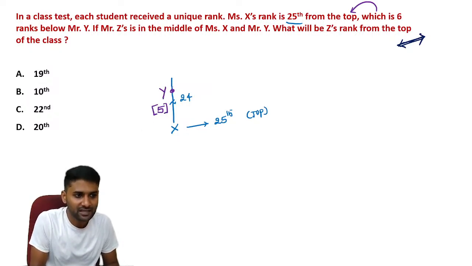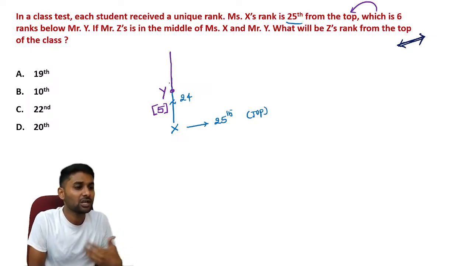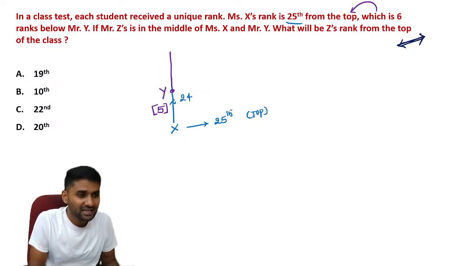Above Y, you have to identify how many people are there. Including 24 and Y, excluding the 5, it means including Y, above we have 19 people, so above Y there are 18 people.